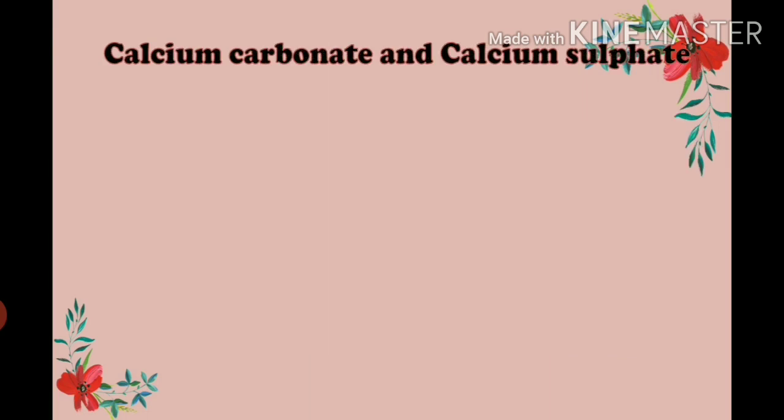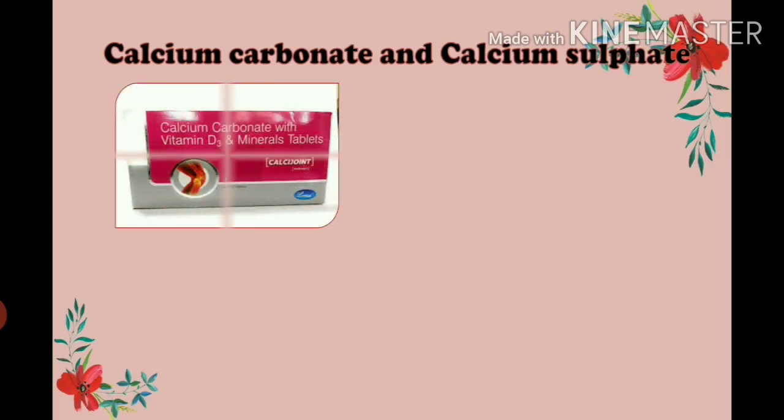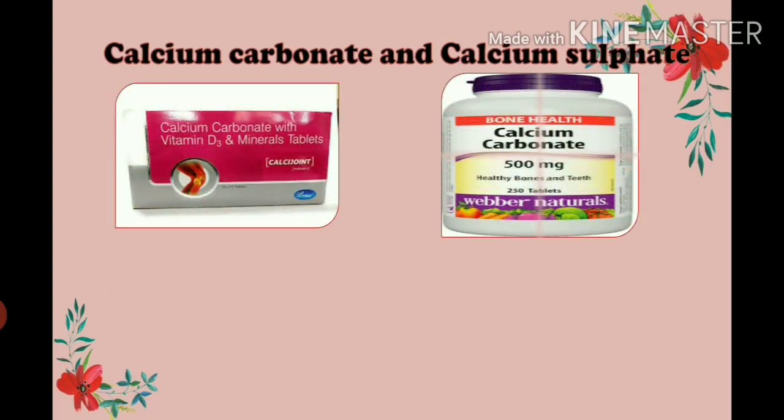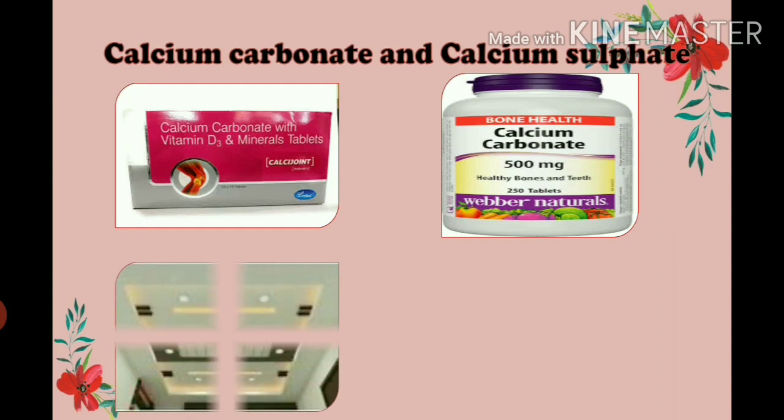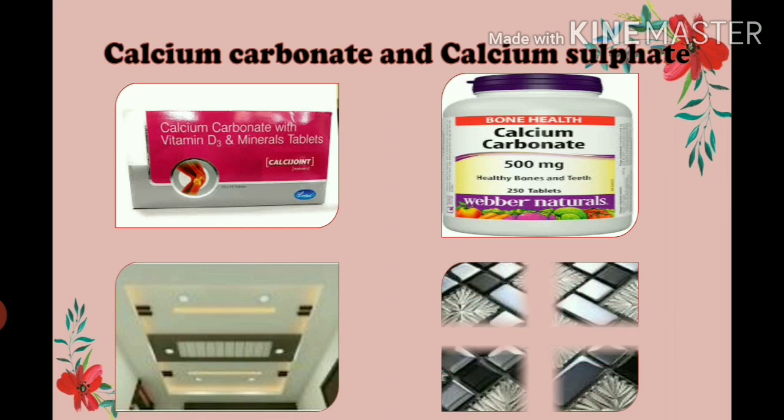Next, calcium carbonate and calcium sulfate. See, calcium carbonate is used in making some medicines. For example, it is combined with other salts and chemicals to make medicines. Calcium carbonate is also used as a food supplement to make the bones healthy. And calcium sulfate is used in the manufacturing of tiles. Also, plaster of Paris is made up of calcium sulfate.